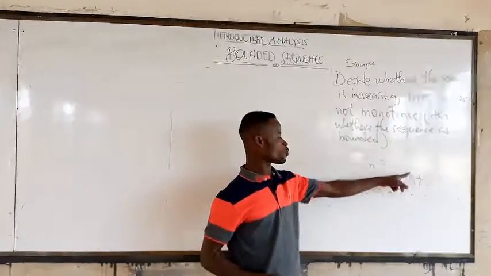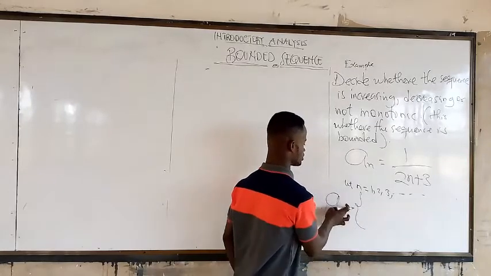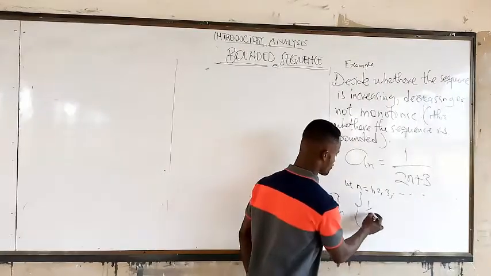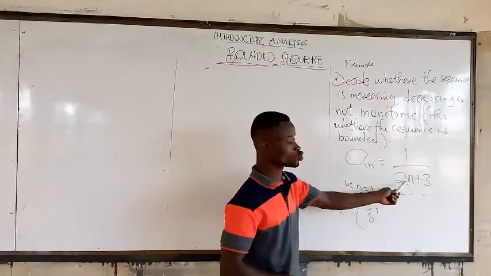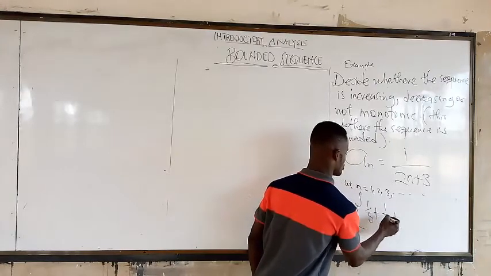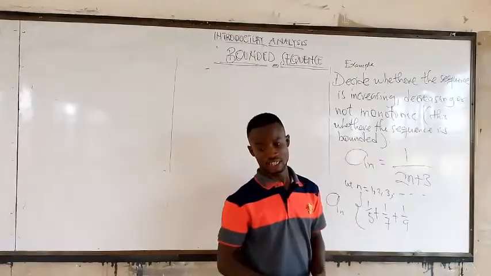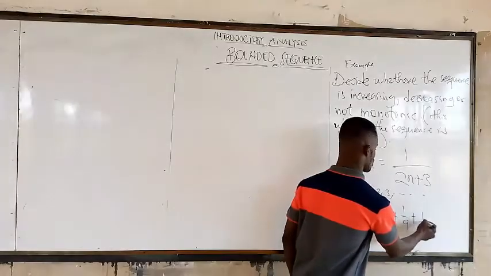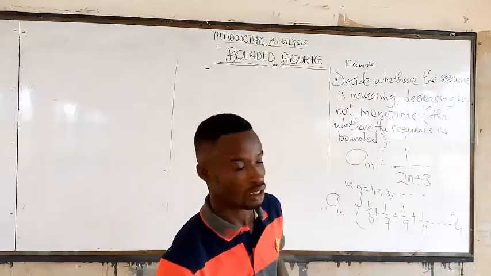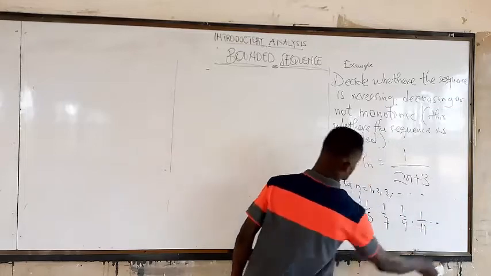If n is 1, what will you get? If n is 1, you get 1 over 5. If n is 2, you get 1 over 7. We are making it a sequence. Then we get 1 over 9. If n is 3, if n is 4, we get 1 over 11. So it continues like that.